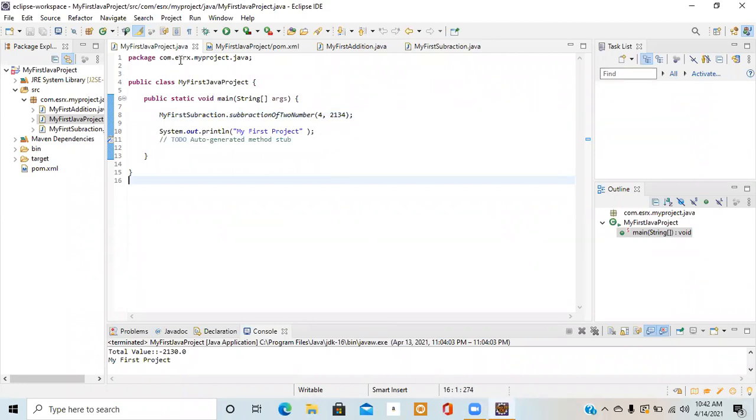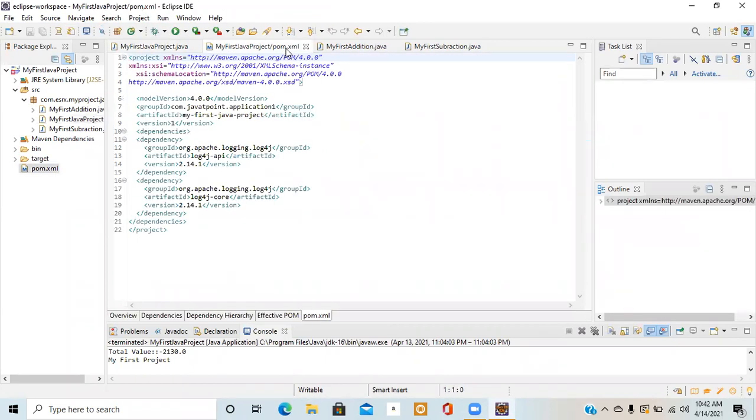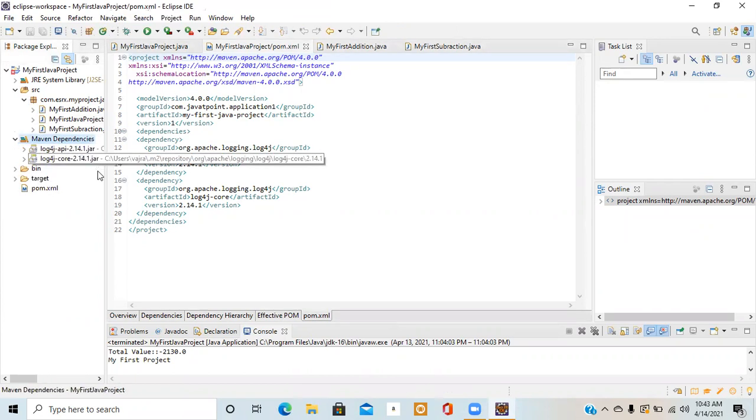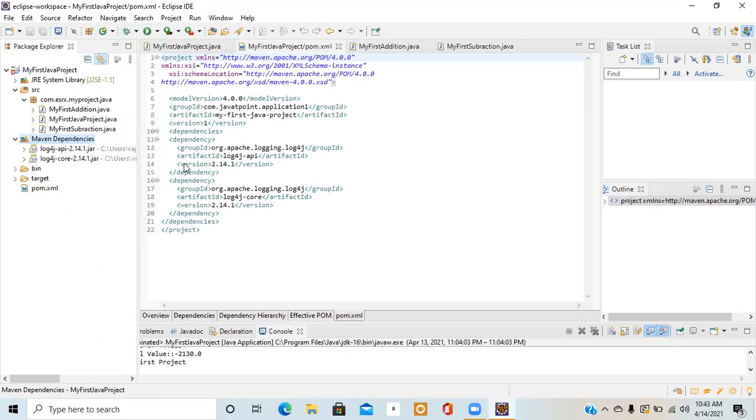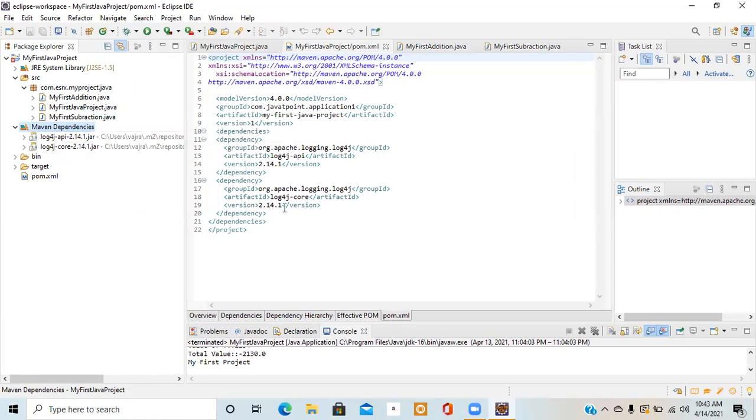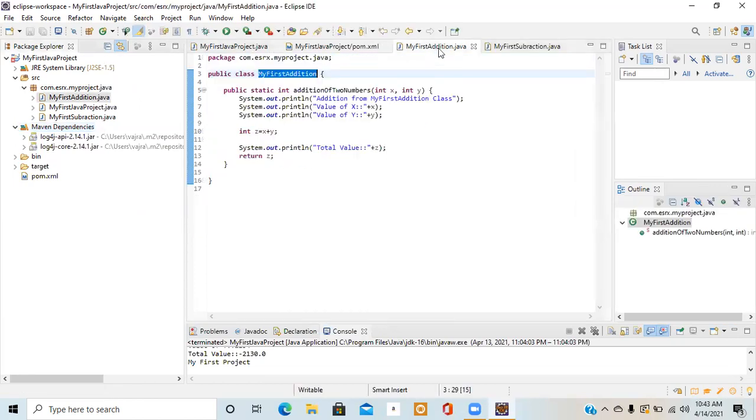Here, actually, you have told me to create service IMPL and DAO IMPL, right? Correct. When I was trying this, I was doing some addition and subtractions, and I did not get your pom.xml file, so I copied from Google and placed it here. Okay. I got the Maven dependencies here. These are the same here and here. So I created my first addition and my first subtraction Java programs.